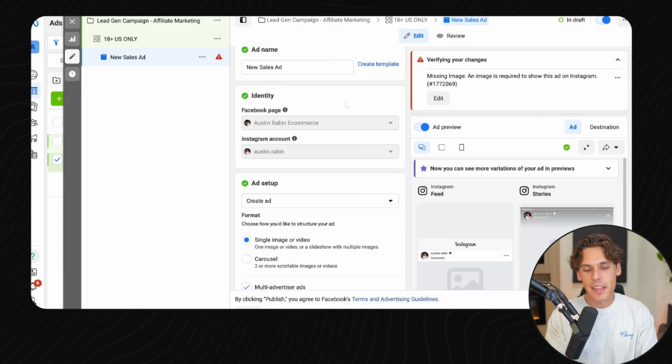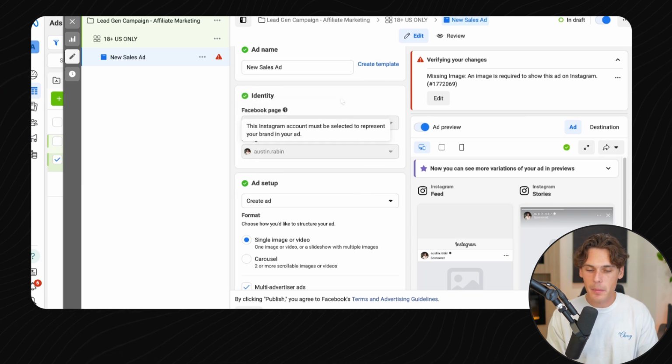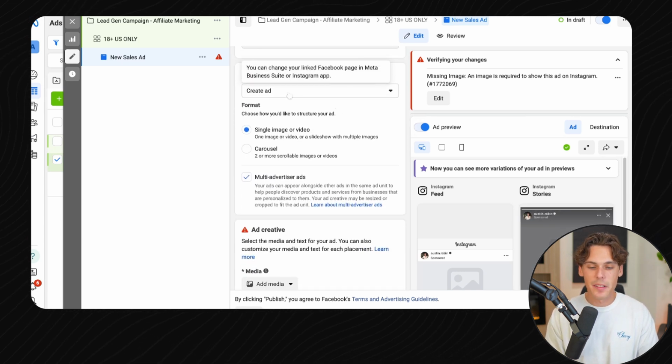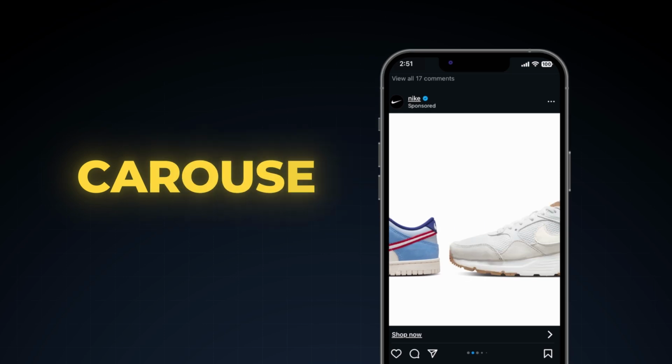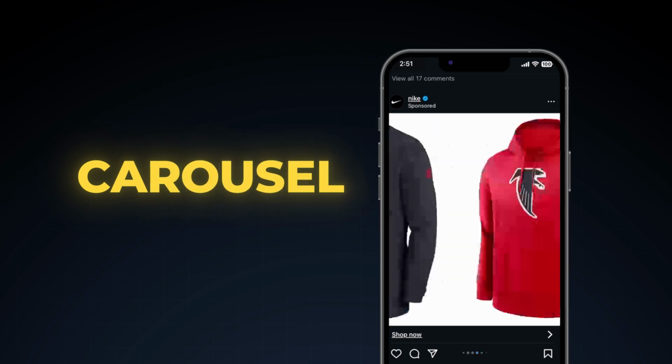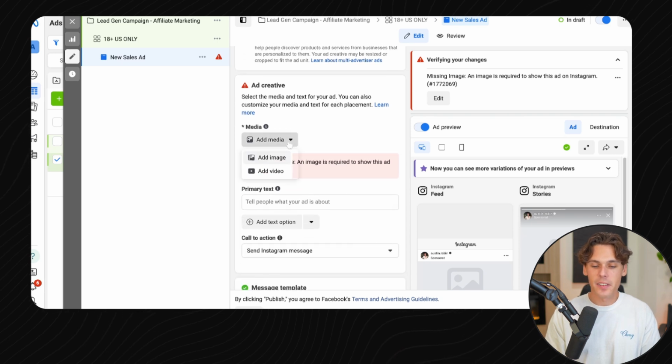All right, coming back to the ad strategy. For the identity, you want to do a Facebook page and link your Facebook page and your Instagram account. Make sure these are both selected. Now going down to the ad setup, this is where you're going to create your ad, add your single image or video. The difference between single image or video and carousel is that a carousel is the one that you can swipe through multiple assets, and single image or video is just one asset. So you'd scroll down here and choose the asset that you want.